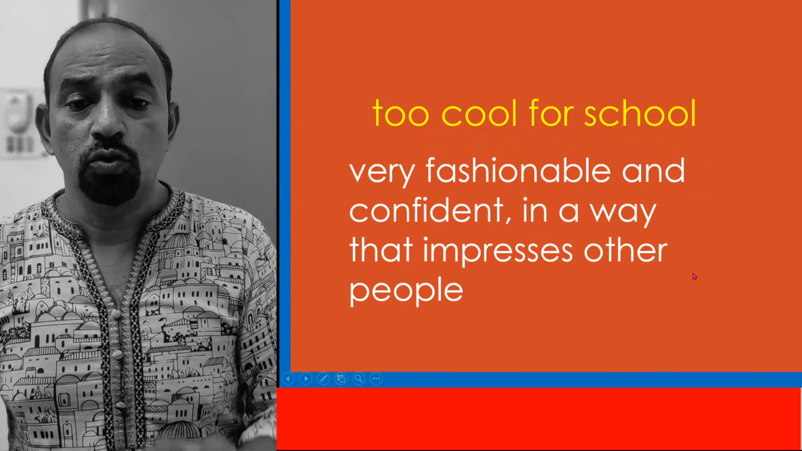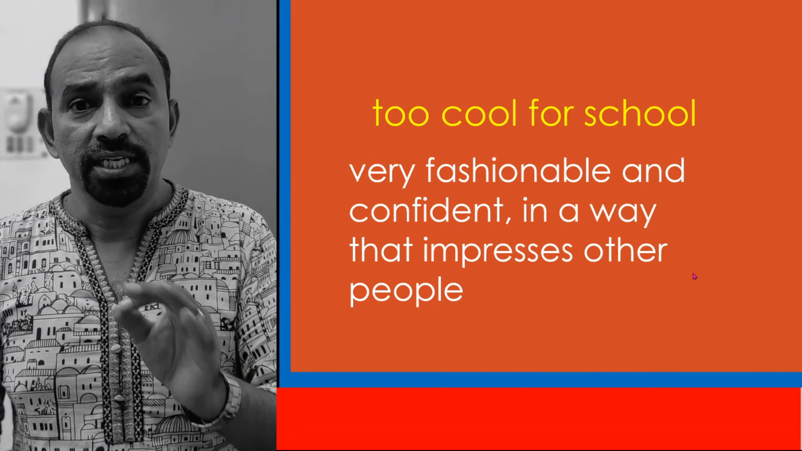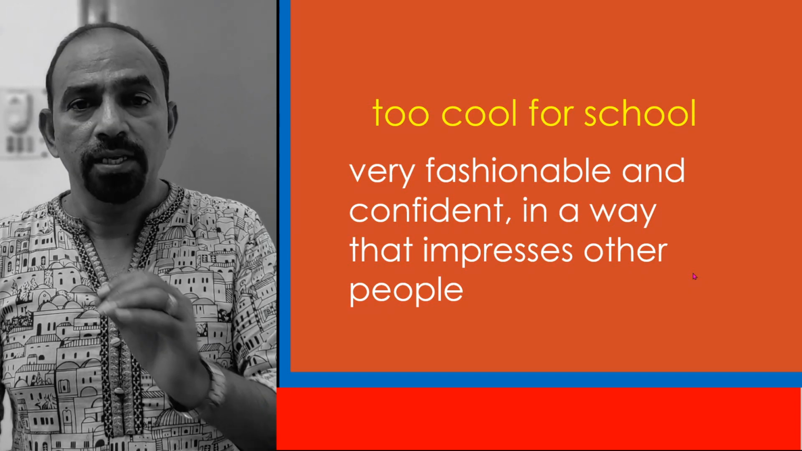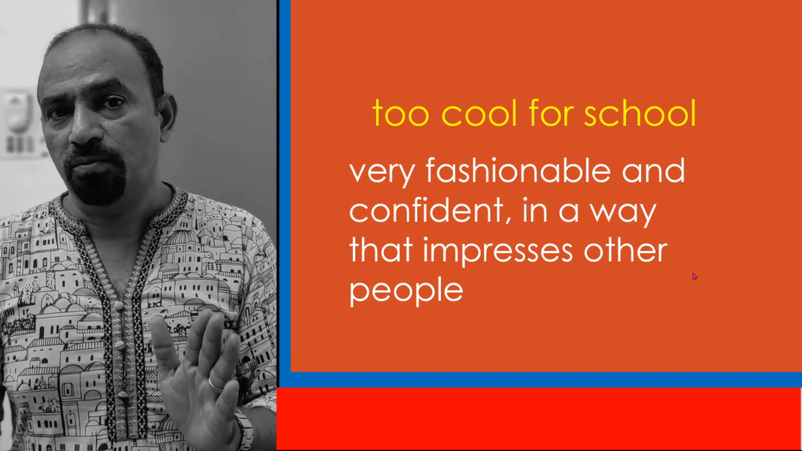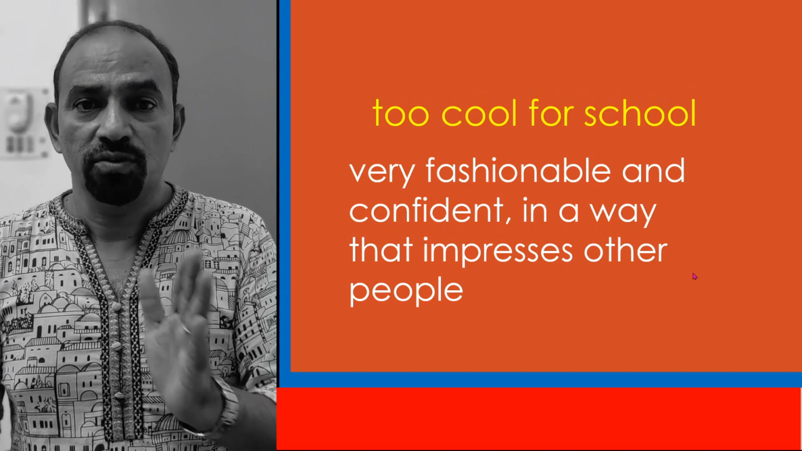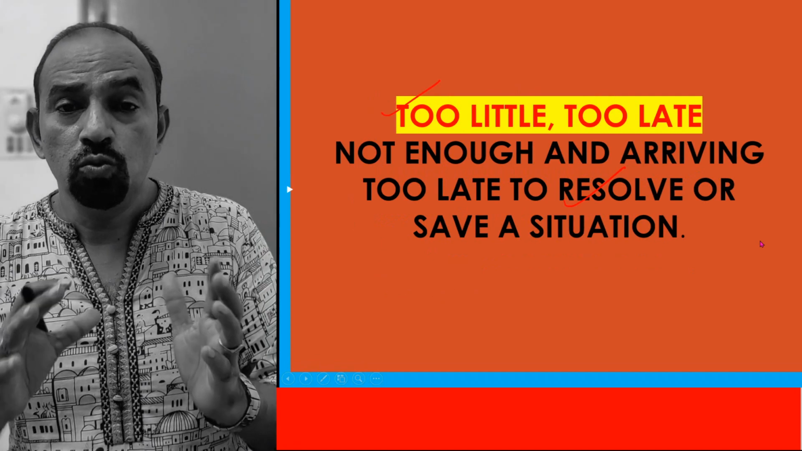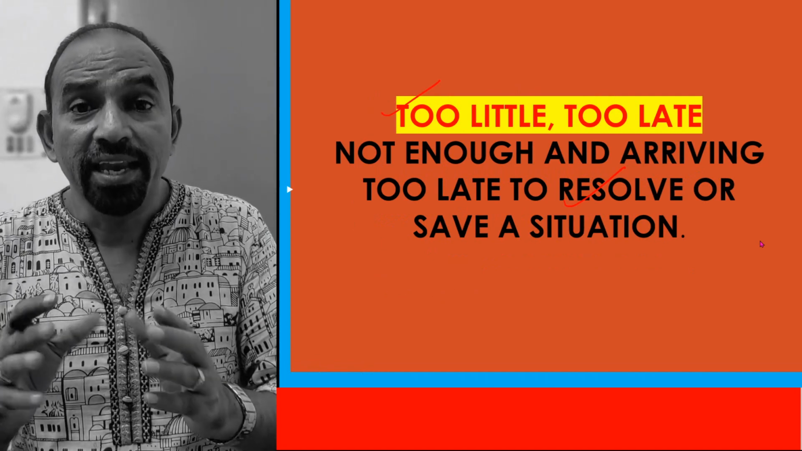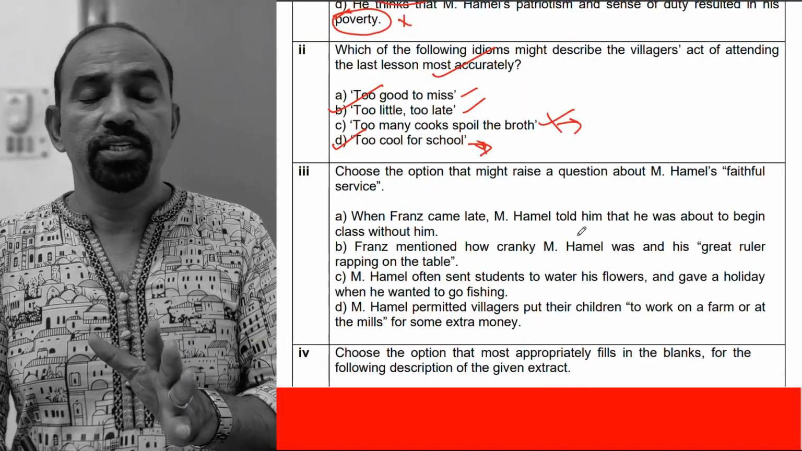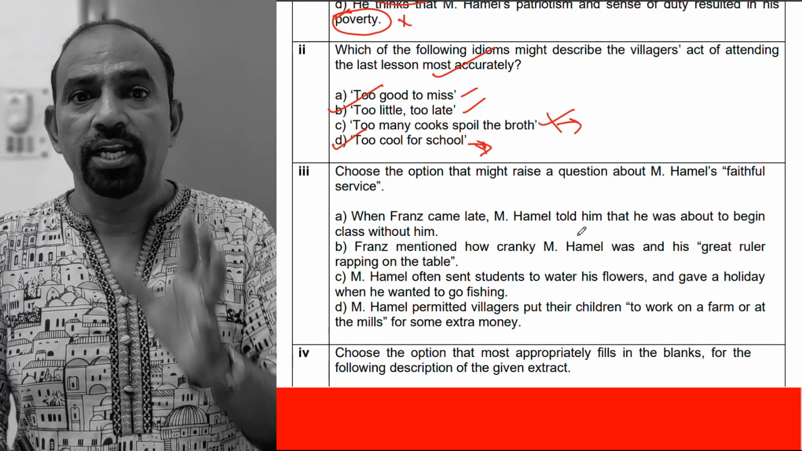Look at the third phrase, "too cool for school," which means very fashionable and confident in a way that impresses other people. Are they too cool for school? No. So this idiom cannot be used for the attending of the elders in the last class. So the answer for this is "too little, too late," which means that their presence there is inadequate.